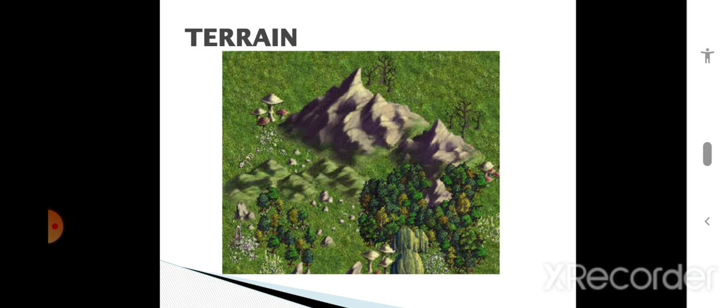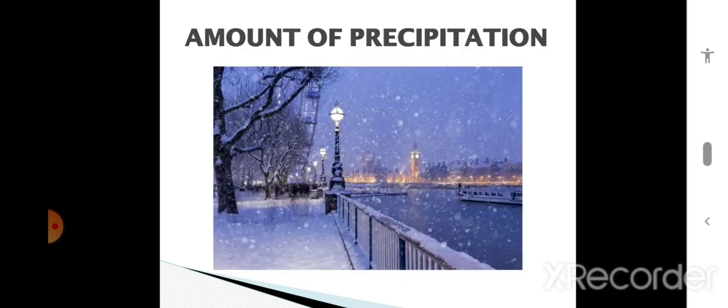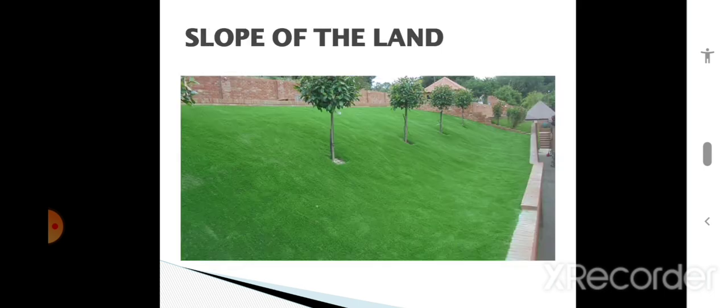Next is terrain. Based on the features of the land, the vegetation is different. Now, amount of precipitation. Vegetation grows well in the regions where there is adequate rainfall. Precipitation means rainfall, so vegetation grows well where the place has adequate rainfall.